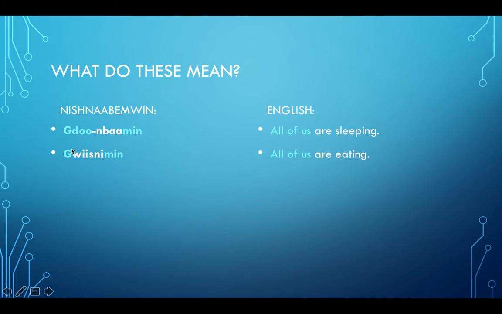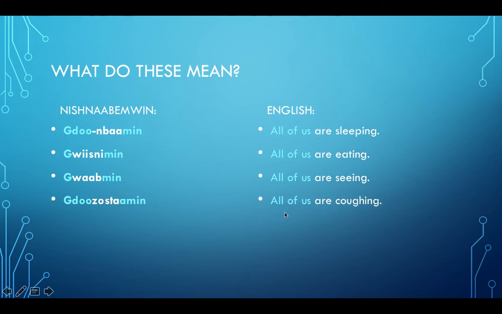So all together with the prefix and the suffix mean all of us. Gwabmin, all of us are seeing, or all of us see. Gdozostamin, all of us are coughing. Gdomgishinmin, all of us are falling.